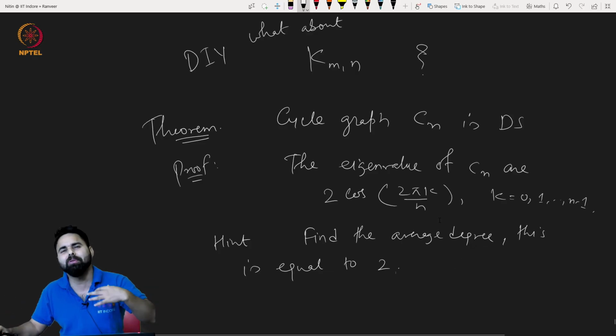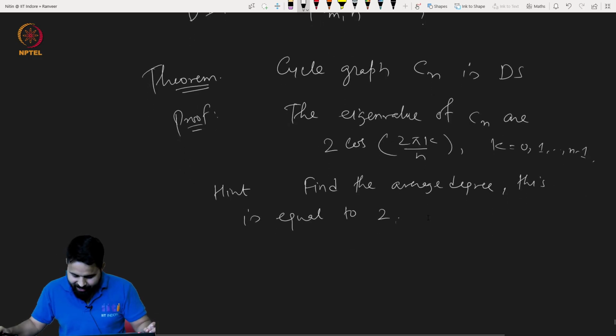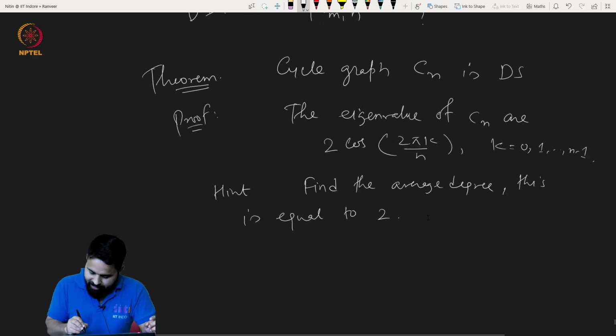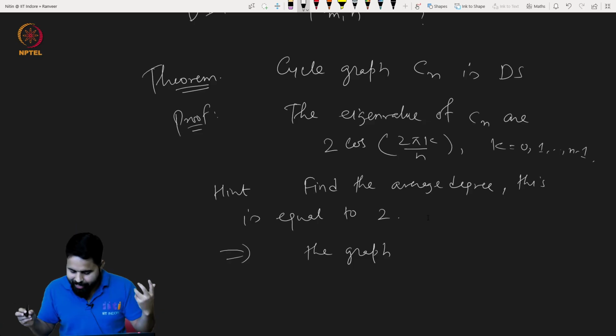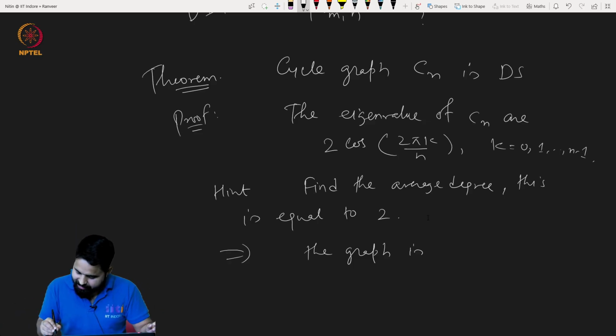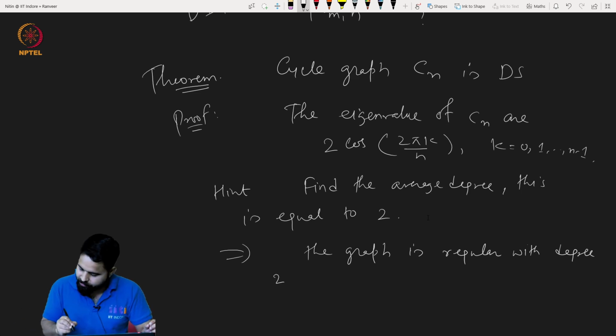We will just do the same proof as we have done for K_{n,n}. So this implies that the graph, or maybe I could have called it H, is regular. In fact, regular with degree 2, so 2 for each vertex. So maybe I can write it's a 2-regular graph. Okay, and the rest of the things I will erase.